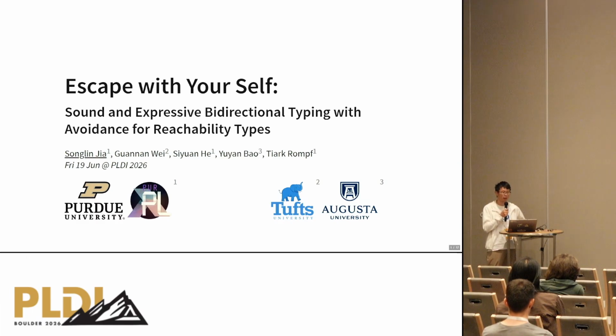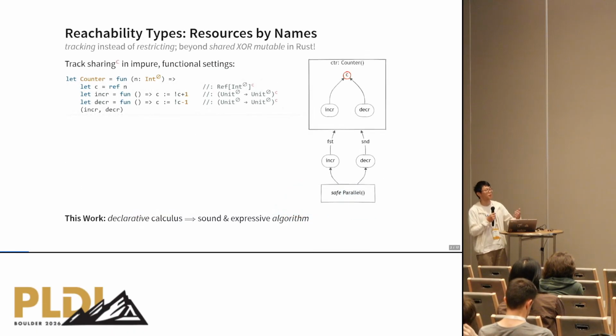Okay, hi everyone. I'm Songlin from Purdue University, and today I'm going to talk about my work, Escape with Yourself, Sound and Expressive Bidirectional Typing with Avoidance for Reachability Types. So this is a very long title, so where do we start? We start with the last two words.